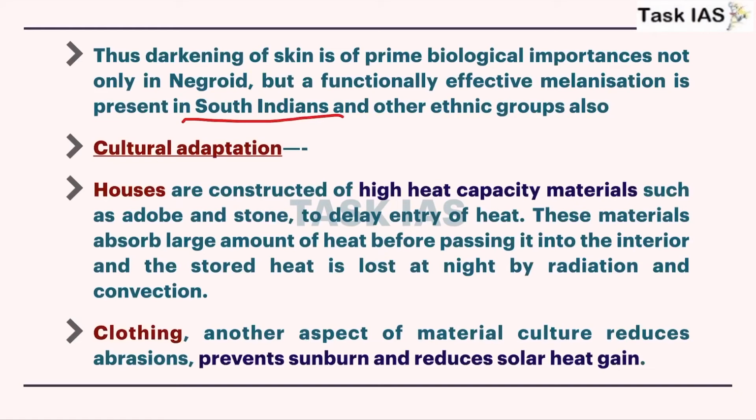But in colder or Arctic regions, people will have very fair color because that is favorable to that situation. Now we have discussed genetic adaptations.